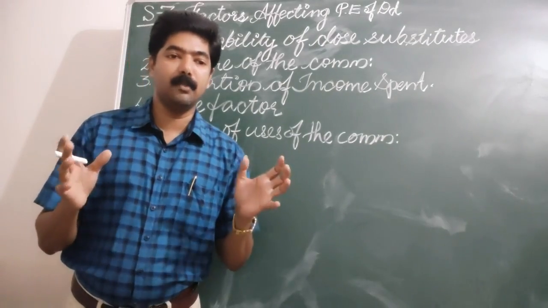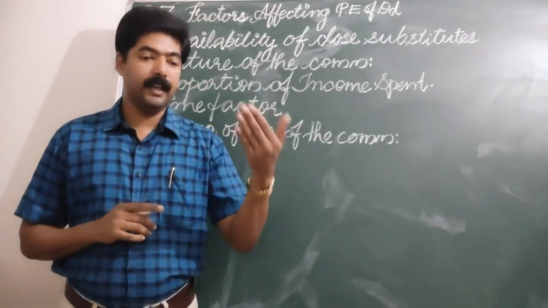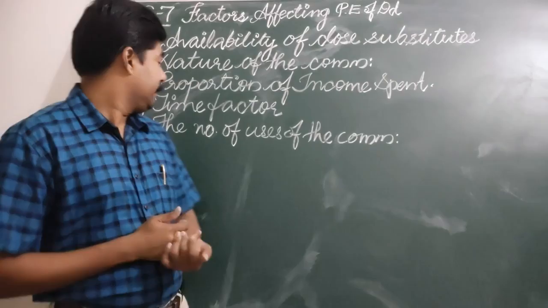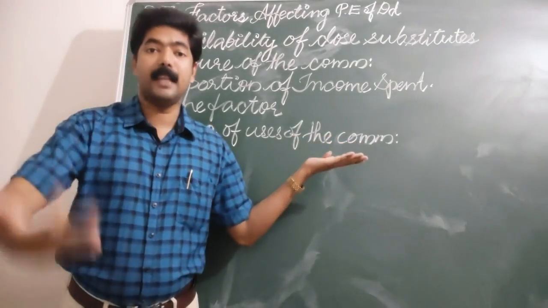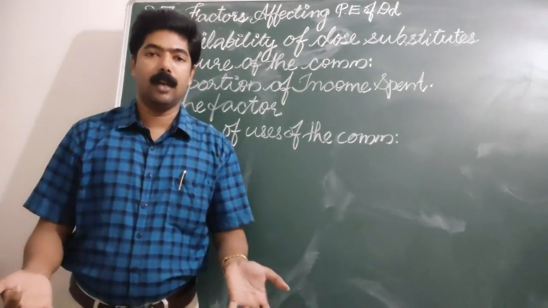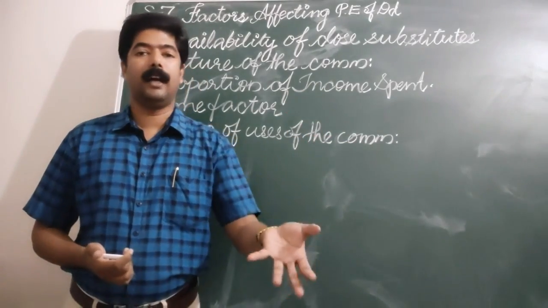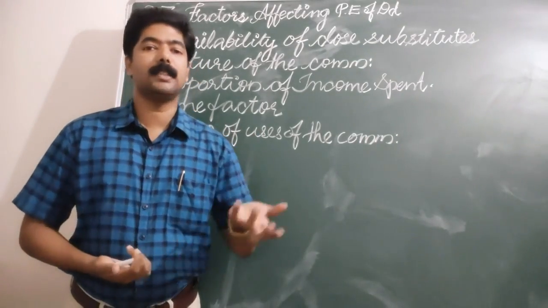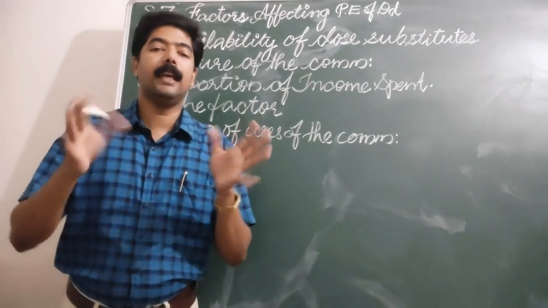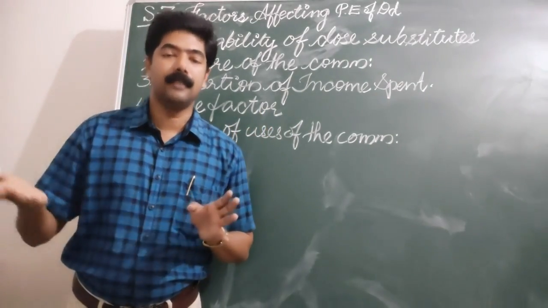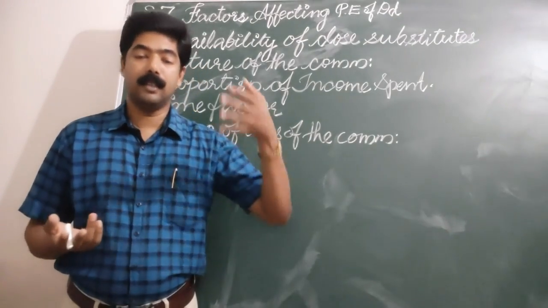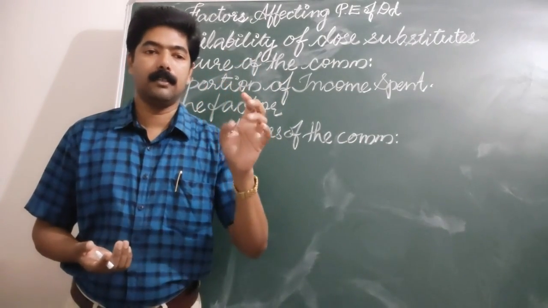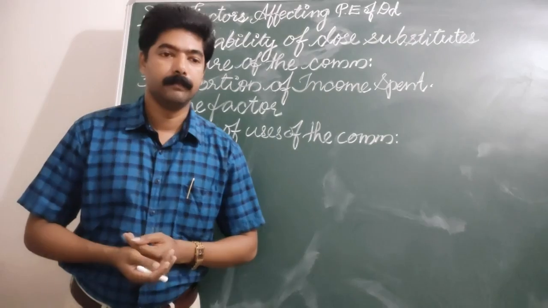In that case, the consumer must be aware of at what prices he or she can purchase that commodity, and which of the items is given preference. If this item is given more preference, then I need to make efforts to get that commodity, so that he can make the demand elastic in nature. Whereas in certain situations, when the price is very high, the commodity is used only for limited purposes, so it is inelastic in nature. The most important things. Clear?